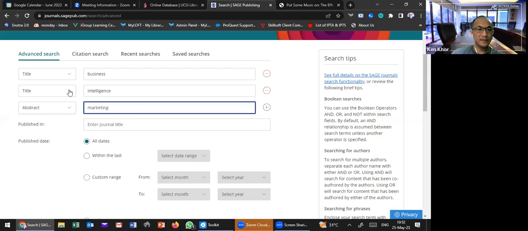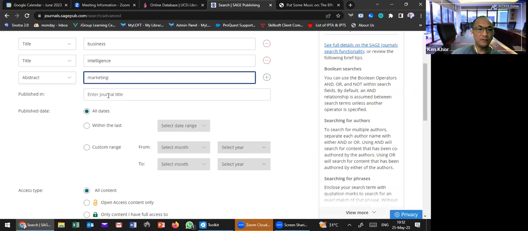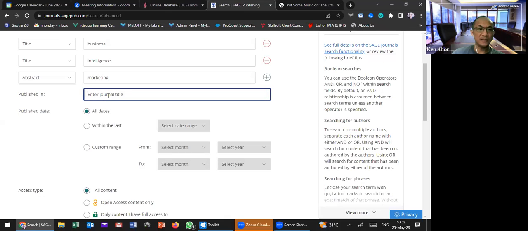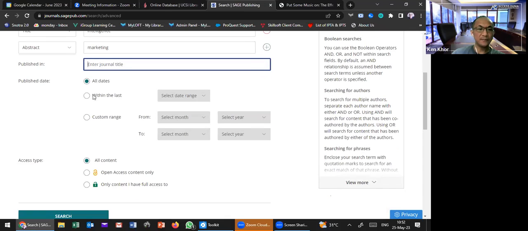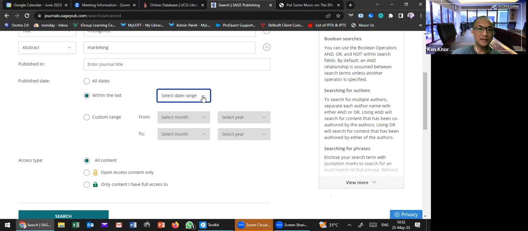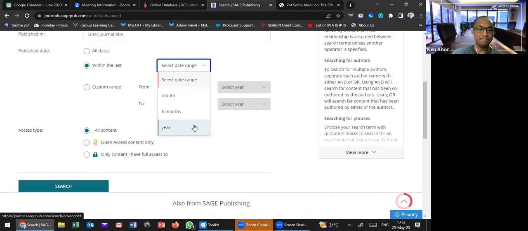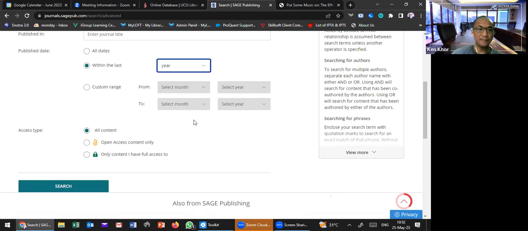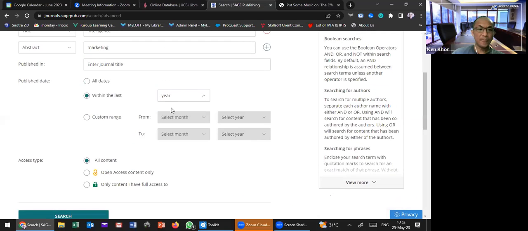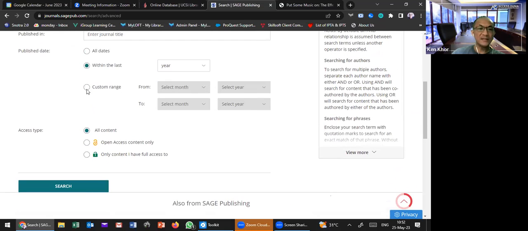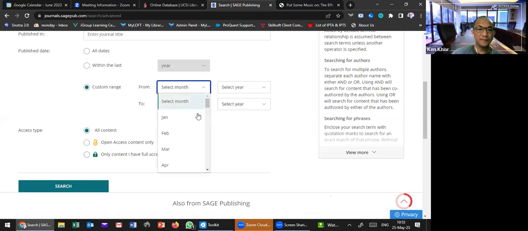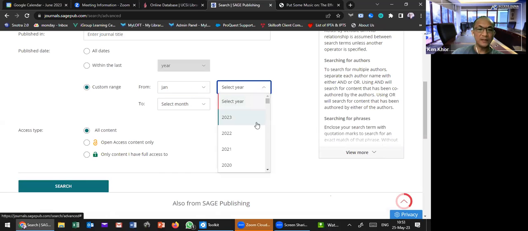Okay, you can use different ways. Published in, if you know the journal title. Publish date, all dates, or within the last year, for example, or custom. Okay, custom range, maybe from what year to what year, right?